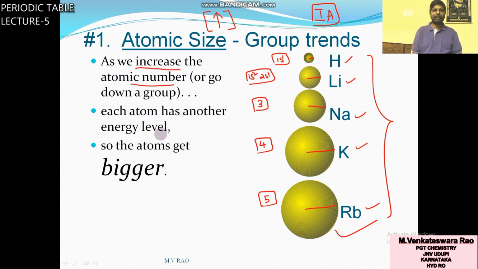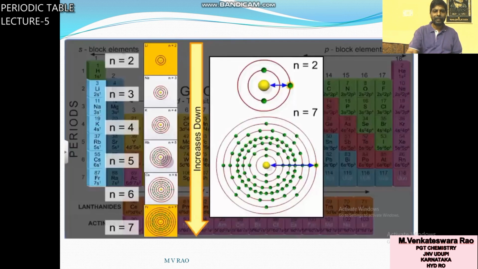Number of energy levels increase, so the atom gets bigger. You can see here, in lithium only 2 shells, in sodium 3, in potassium 4, 5, 6, 7. You compare this element lithium with francium.